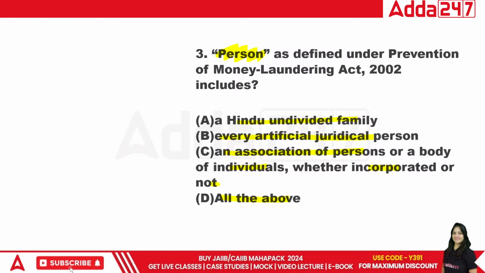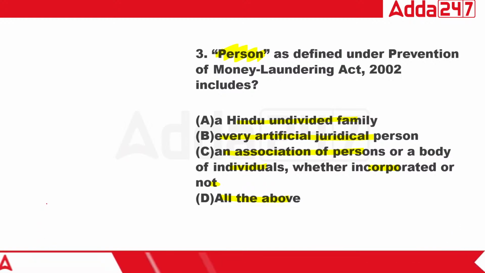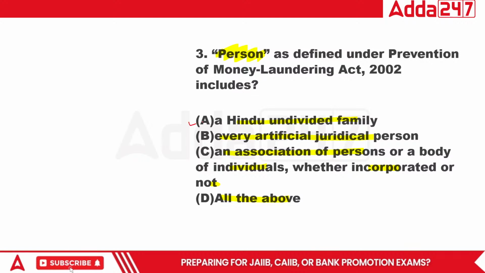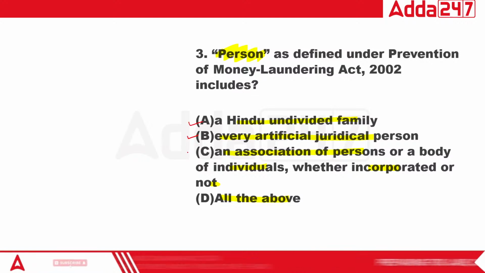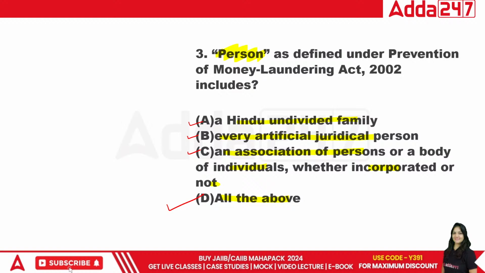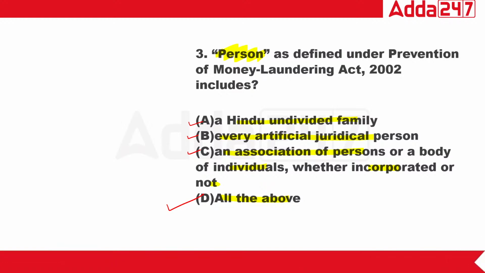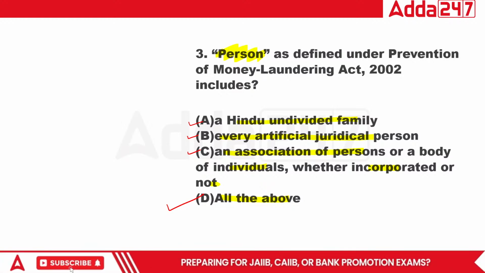So class, according to this definition, the person includes Hindu undivided family also, and association. So that's why all of the above will be the right answer.